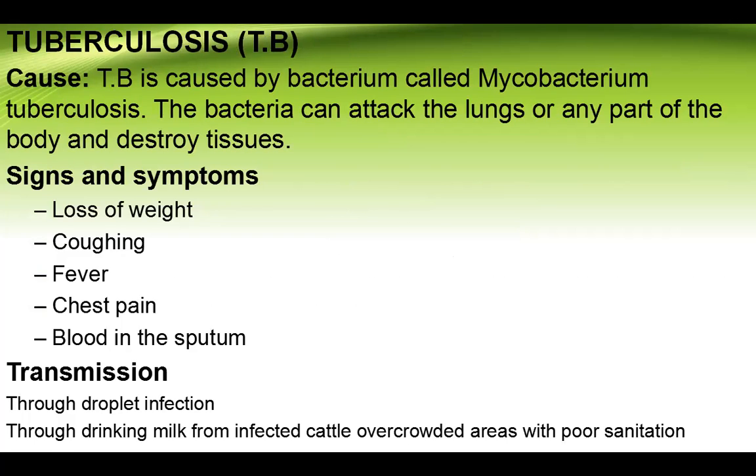Tuberculosis, also known in short as TB, is caused by a bacterium called Mycobacterium tuberculosis. The disease can attack the lungs, or any part of the body, and destroy the tissues. The signs and symptoms are loss of weight, coughing, fever, chest pain, and blood in the sputum. Transmission is through droplet infection, and through drinking milk from infected cattle. Overcrowded areas with poor sanitation can also cause transmission.